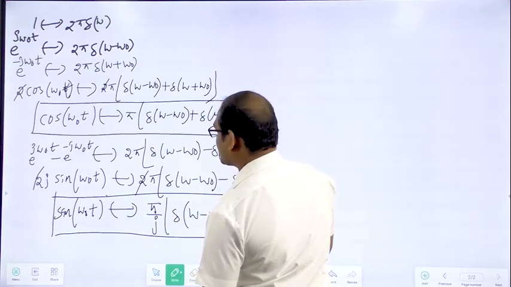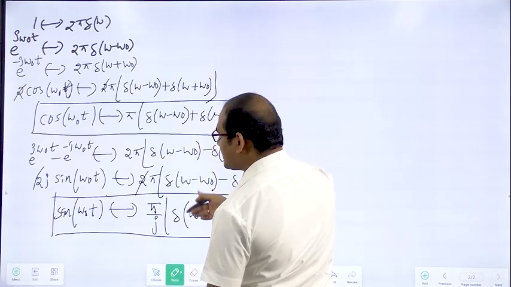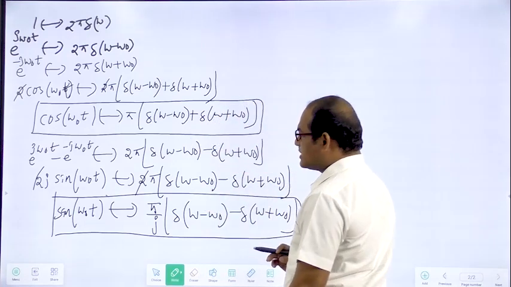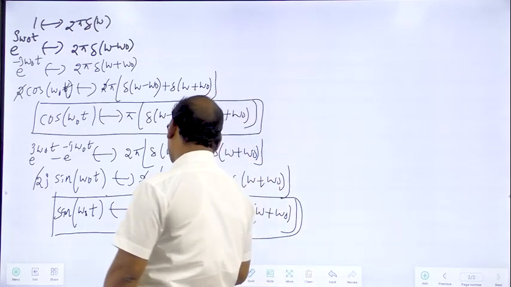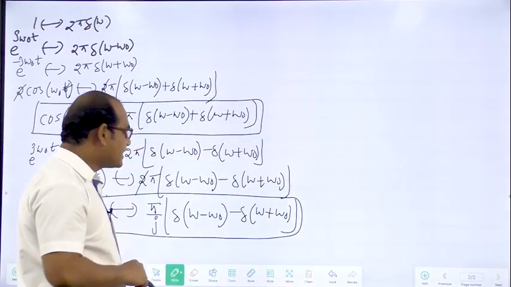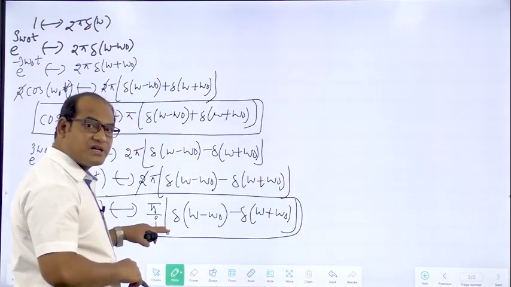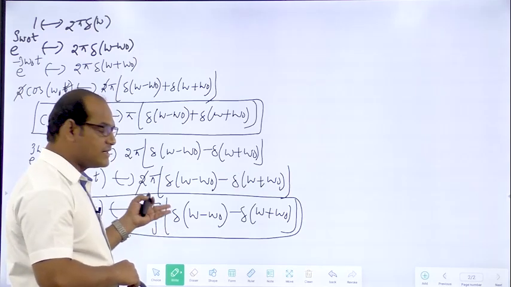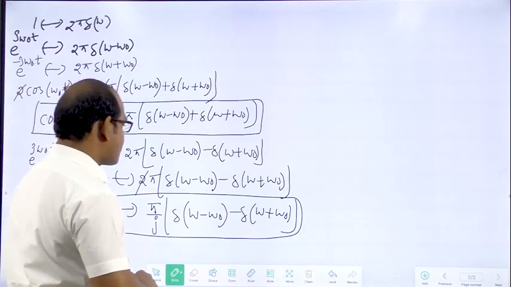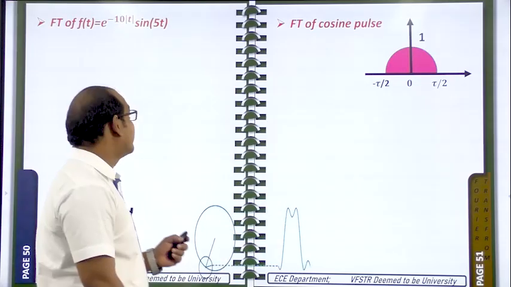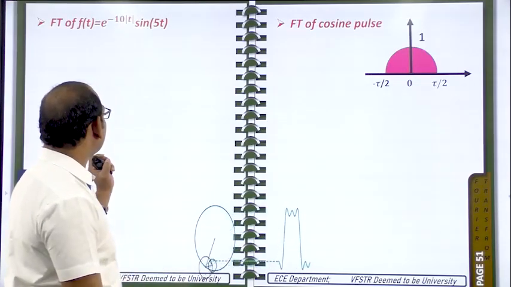If you see the phase spectrum, what you will get? That has to be compared with the sine signal phase spectrum. Here j is there, that also we need to consider while taking the phase spectrum of the sine. That will provide here j is nothing but 90 degrees, and if you send it to the numerator, that will become minus 90 degrees.